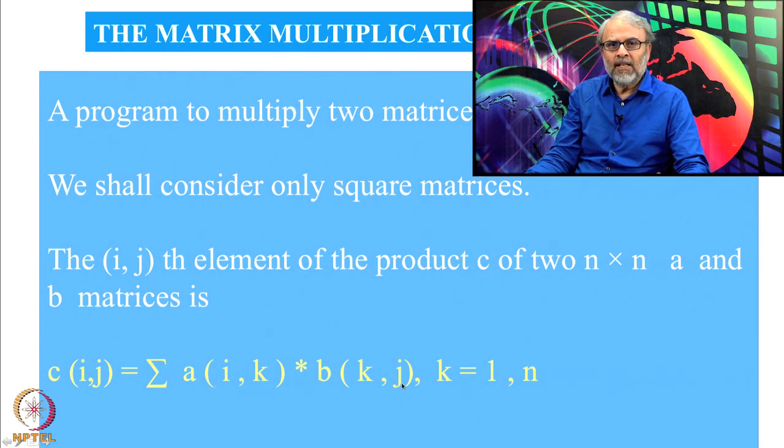Here j is not changing, so it is the jth column, i is not changing, which is the ith row, and k is changing. So, it will be like ai1 b1j, to that you add ai2 b2j, ai3 b3j. So, you are taking the ith row and multiplying by the corresponding element of the jth column of matrix B. So, this is the formula.